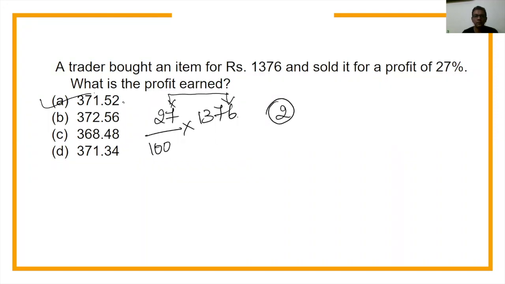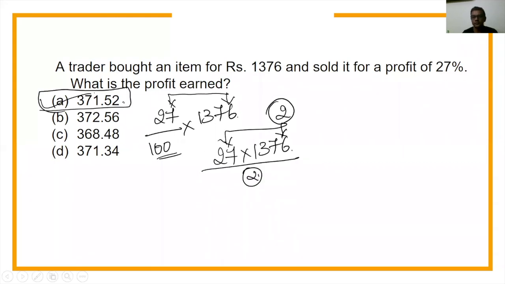Because decimal comes only on one side, divide by 100. But if I'm not dividing by 100, then 27 into 1376 should give me the unit digit of 2, because 7 sixes are 42. So this is the only option which has 2 as a unit digit. So there are a lot of questions that you will come across where you do not have to use the concept.